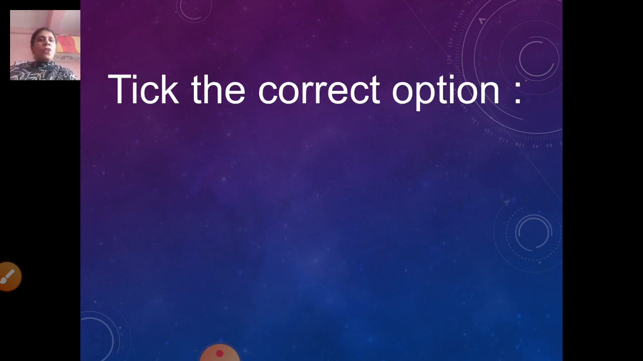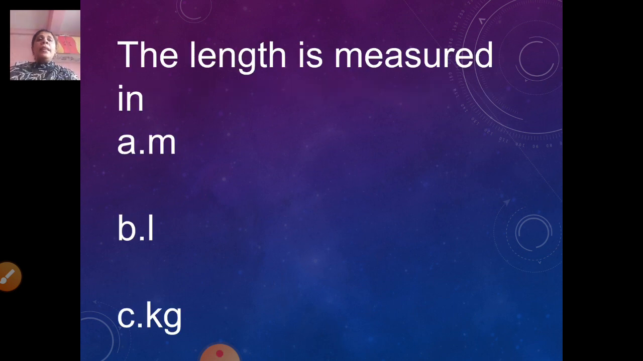Now tick the correct option. Let us see. You have to tick the correct answer. The length is measured in: A. M. M stands for meter. B. L. L stands for liter. C. Kg. Kg means kilogram. Now you tell me, the length is measured in what? Meter, liter or kilogram?